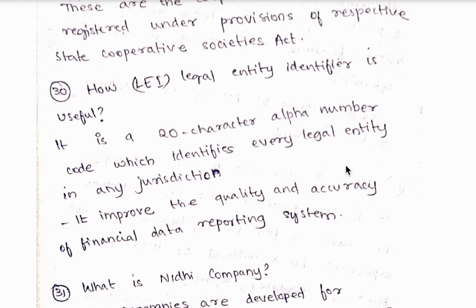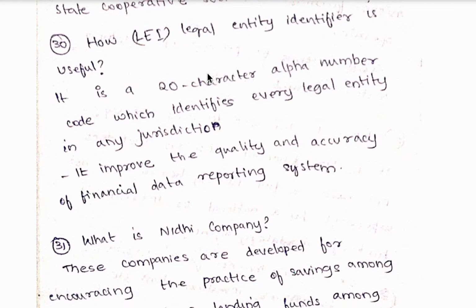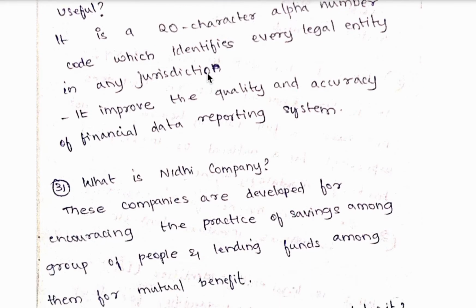30th question, how is legal entity identifier, that is LEI, useful? So it is actually a 20-character alphanumeric code which identifies every legal entity in any jurisdiction. And the second importance is it improves the quality and accuracy of financial data reporting system.